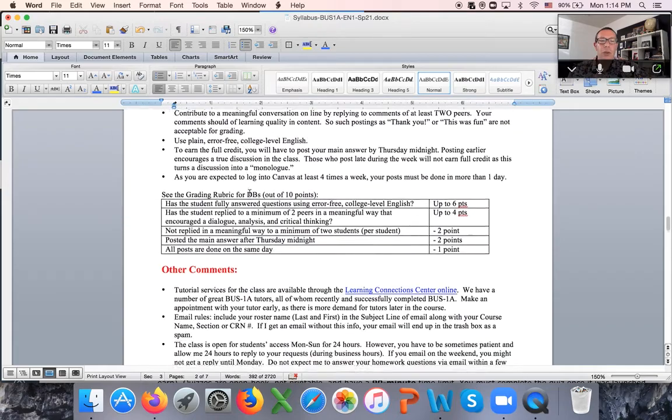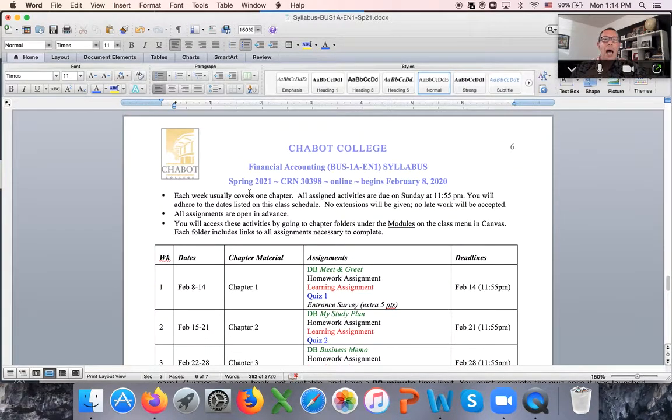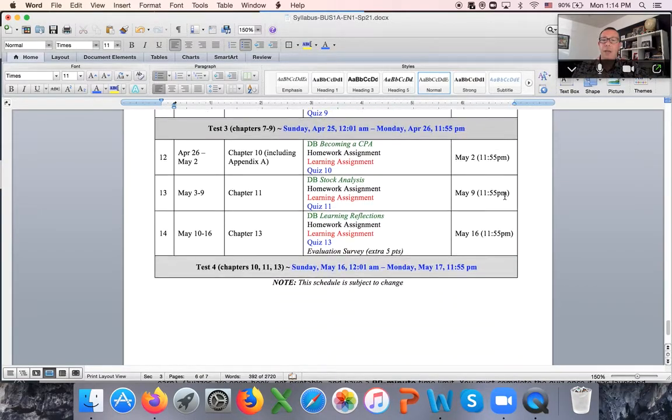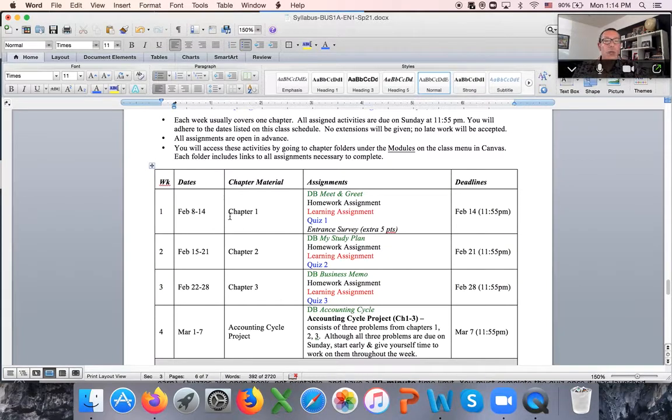So if I am going to go to the last 2 pages of the syllabus, I print them out for myself and put them on the wall of my office. So pages 6 and 7 give you the class schedule. It's very detailed. I'm very organized, and every week we cover one chapter, pretty much. And in every chapter you have 4 assignments to complete: a discussion board, homework, LearnSmart, and quiz.